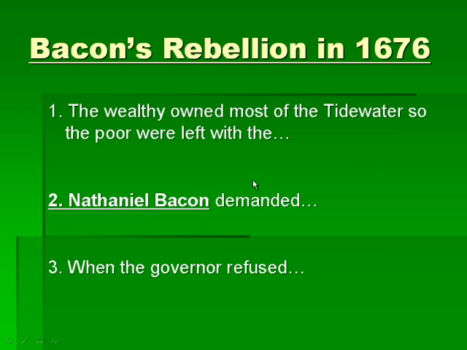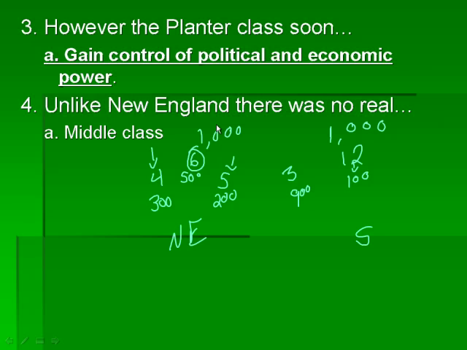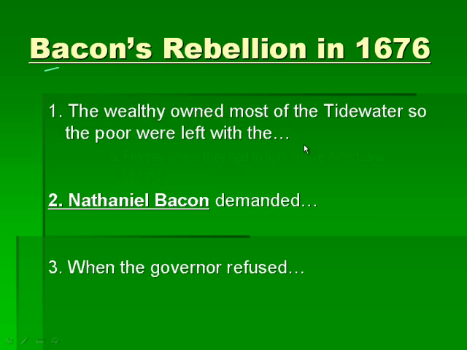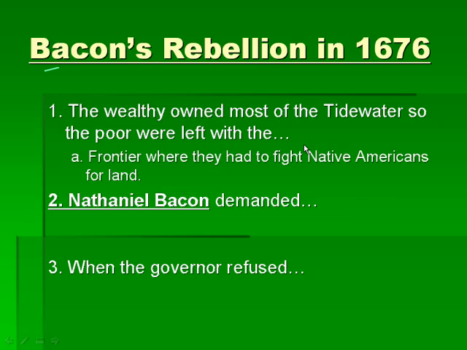And some of these people are going to be included in Bacon's Rebellion. So the wealthy own most of the Tidewater because, again, these people have all the money, so they're going to buy up all of the Tidewater. So the poor were left with the frontier, where they had to fight Native Americans for land. And it's just a terrible life, and they couldn't grow really any crops, and just terrible.